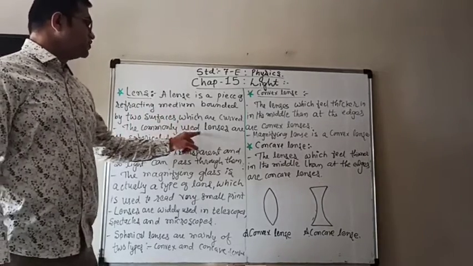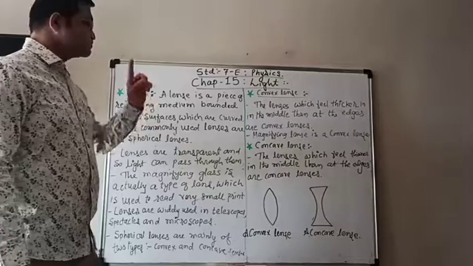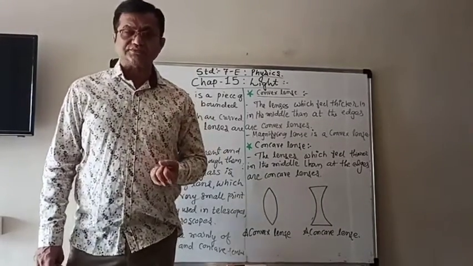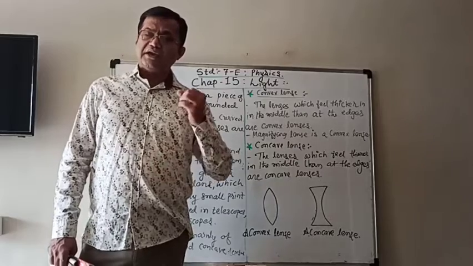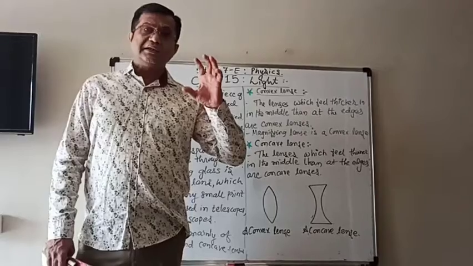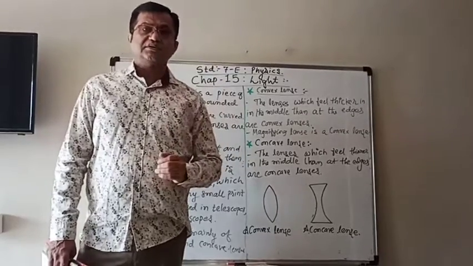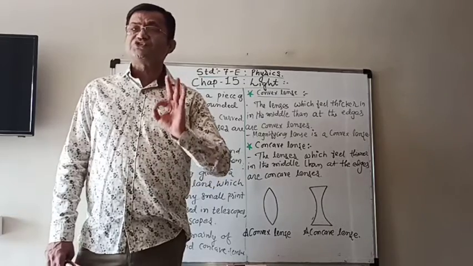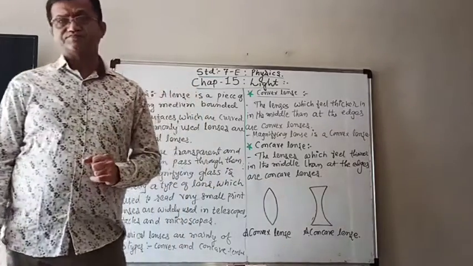The commonly used lenses are the spherical lenses. As we saw with spherical mirrors, here also we imagine that the lenses are cut from a sphere, and therefore they are known as spherical lenses.